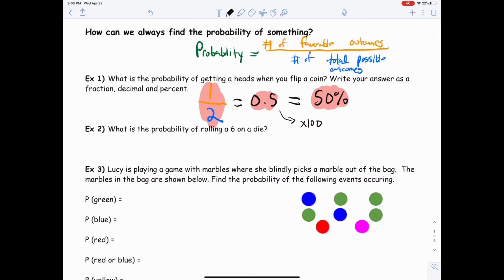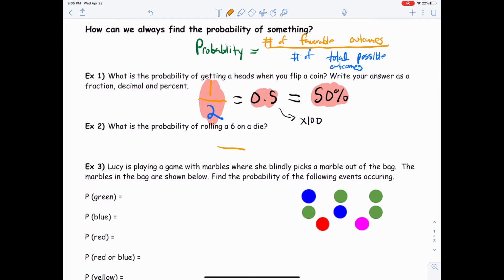All right, so number 2, what is the probability of rolling a 6 on a die? Well, how many total numbers are there on a die, the singular form? There's 6. There's 1, 2, 3, 4, 5, 6. So there's 6 options, 6 total possible outcomes. And how many are favorable? How many do you want? You only want a 6. That's only one possible number. So it's 1 divided by 6. And you can go to your calculator and do 1 divided by 6.